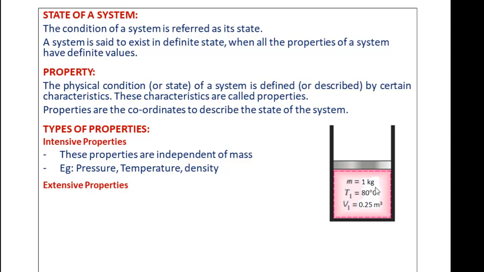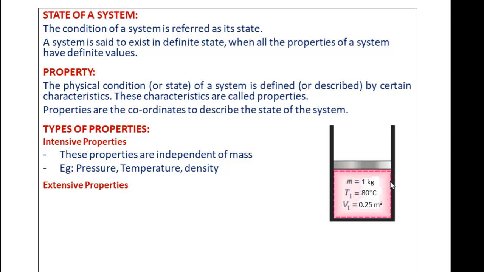Now what will happen to the mass? The mass is going to be reduced. If you consider only this as a system and this as a system, the mass is going to be reduced. Even in such a case, if you measure the pressure, it is going to indicate 1.5 bar. That means the pressure does not depend upon the mass of the system, right? If you measure pressure with a separator or wall here, it indicates the same pressure. If you remove the wall also, it indicates the same pressure. So the property pressure does not depend upon the mass.